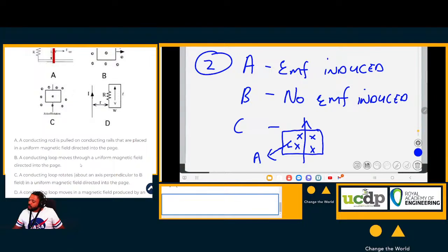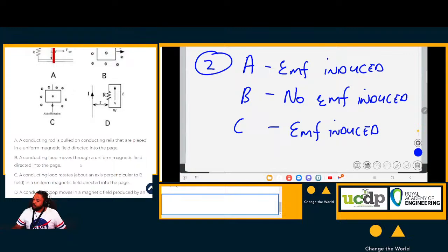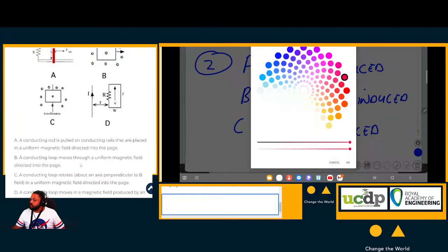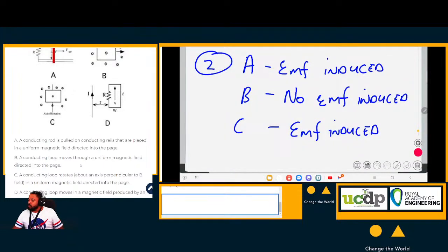Meaning that an EMF is induced. According to Faraday's law, an EMF is induced in C. Reason: the angle between them changes. Remember, this is Faraday's law. Faraday's law says EMF is equal to negative N delta B.